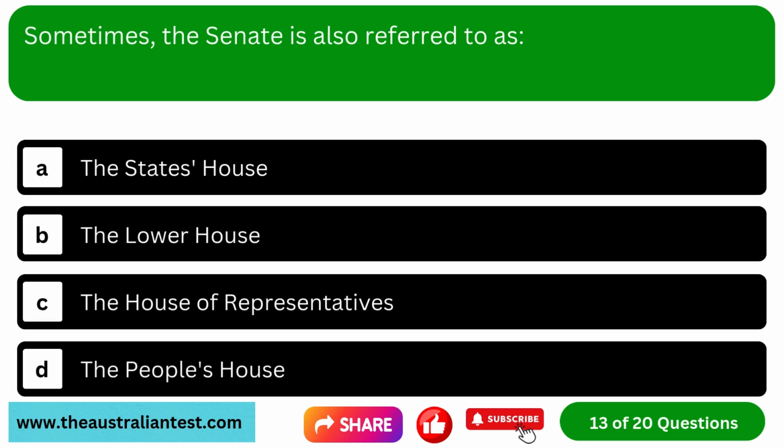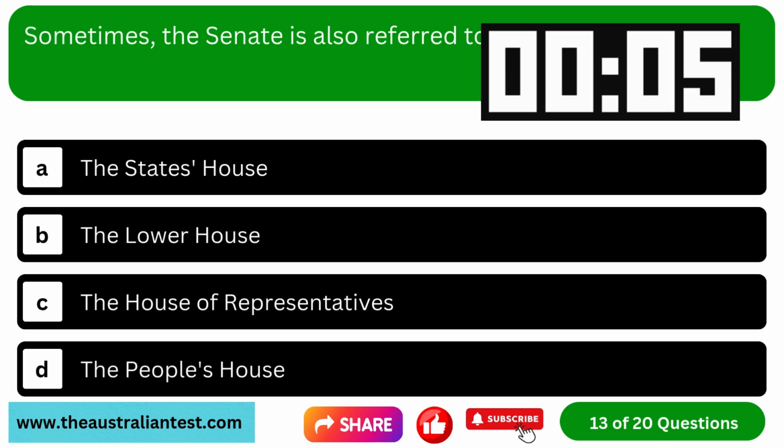Question 13. Sometimes the Senate is also referred to as Option A, the State's House. Option B, the Lower House. Option C, House of Representatives. Option D, the People's House.